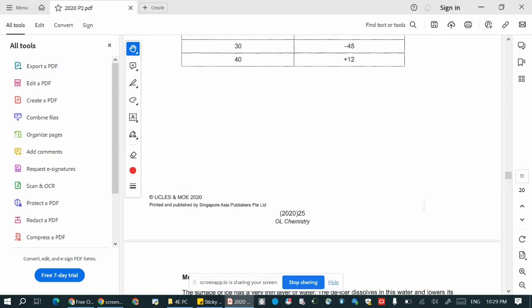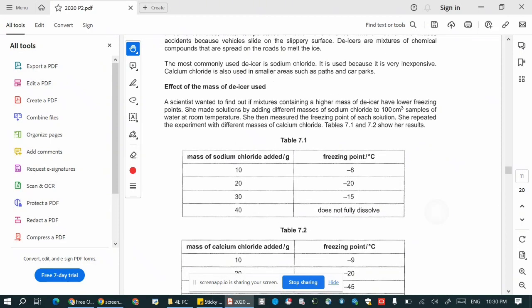water. So in this table for 7A, scientists wanted to find out if mixtures containing a higher mass of de-icer have lower freezing points. She made solutions by adding different masses of sodium chloride to 100 cm cube samples of water at room temperature. She then measured the freezing point of each solution. You can see that for sodium chloride, the mass of 30 grams dissolves, and then 40 grams does not fully dissolve, which means that you can only dissolve 30 grams in 100 cm cube of water at room condition.